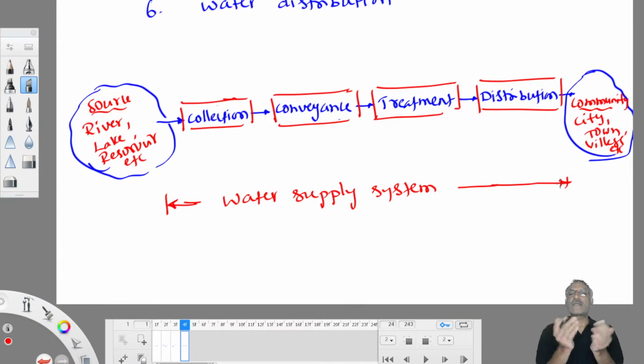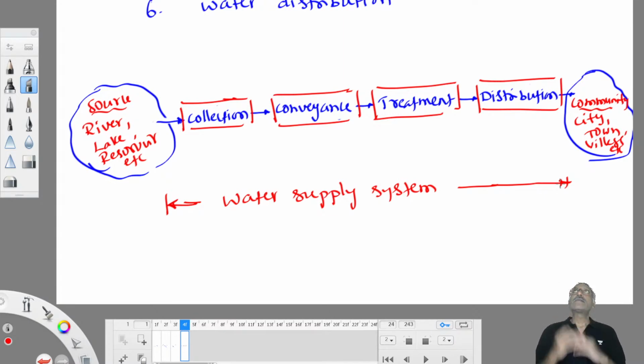How we fix the size of the beam? Based on the loading. If you apply more load, large size beam is required. If you apply less load, small size beam also can work. Exactly same way, water supply system also designed in the same way. So what is the size of the system? How big system we need to provide? That depends on what? Load. What is that load here?